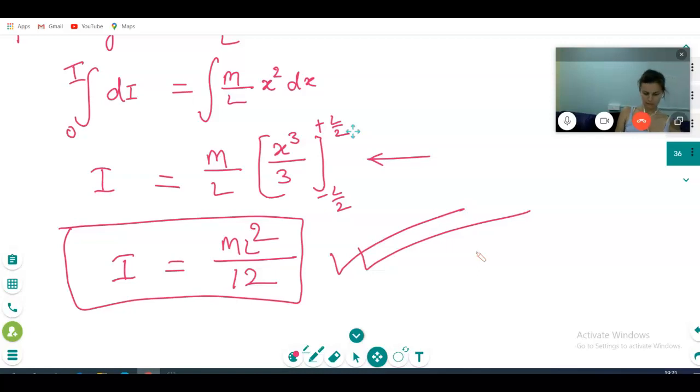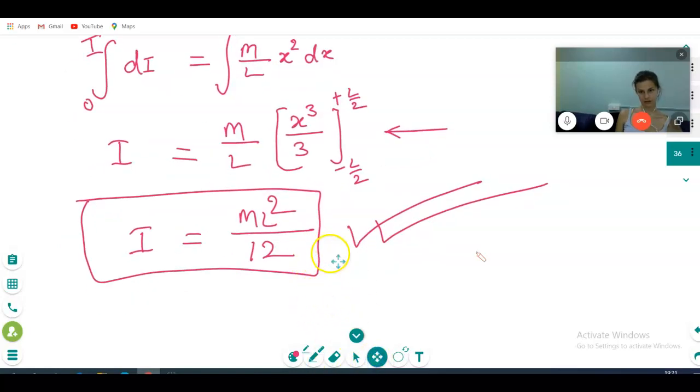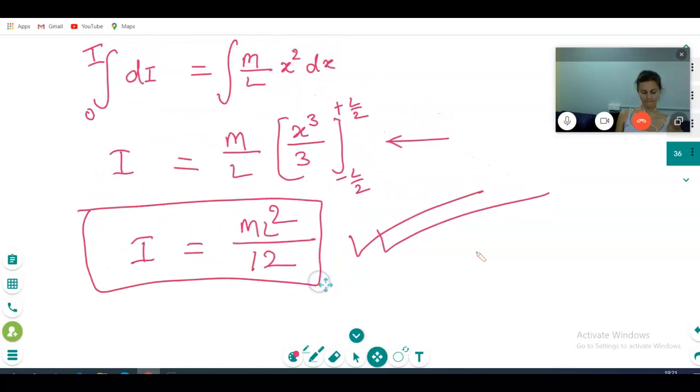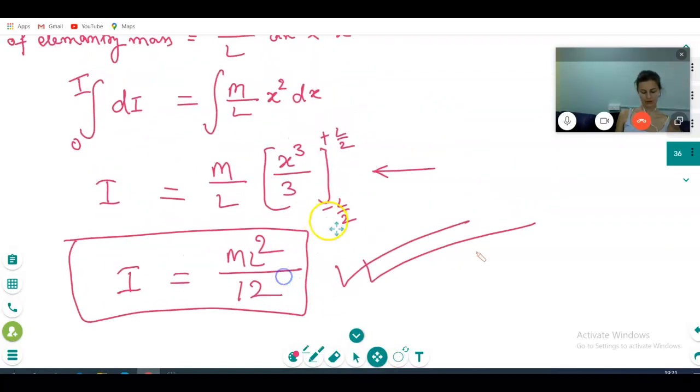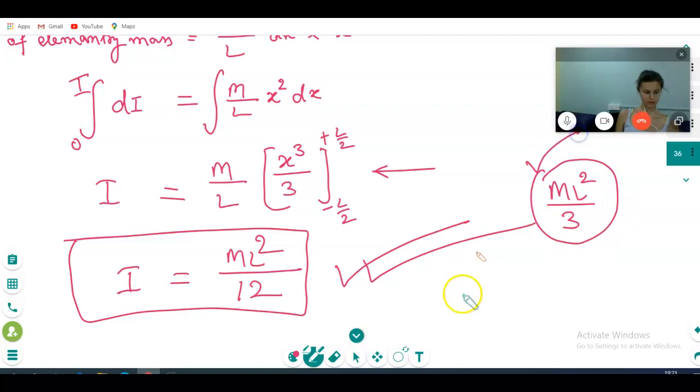See, immediately you did it. Tell me, did you apply your own mind, or was it my suggestion and my help? Let me judge whether you applied your own, this ML squared by 3 you got, on your own or with my help. I think I did it on my own. If you did it on your own, very nice, intelligent.